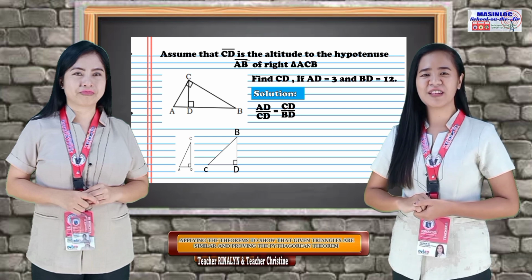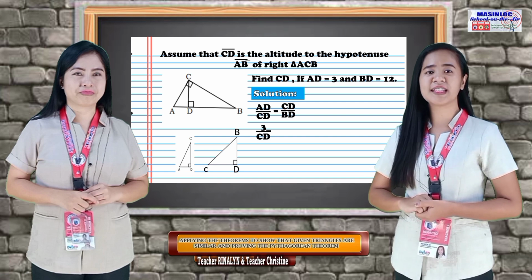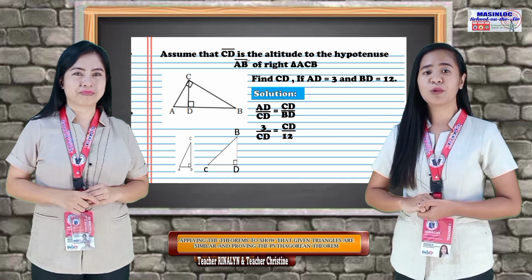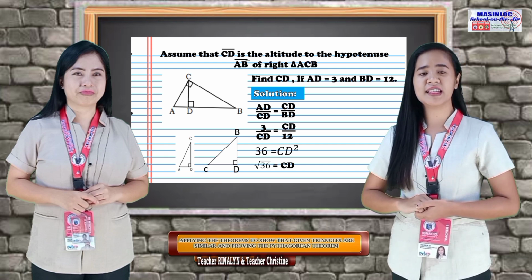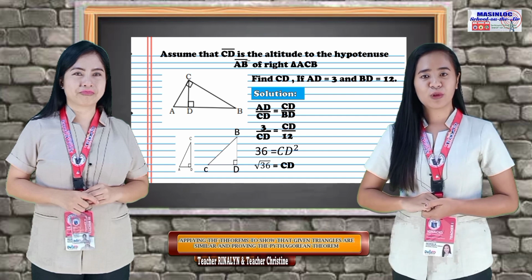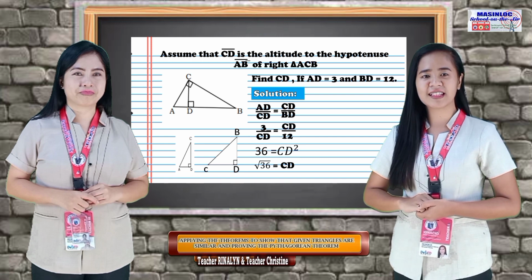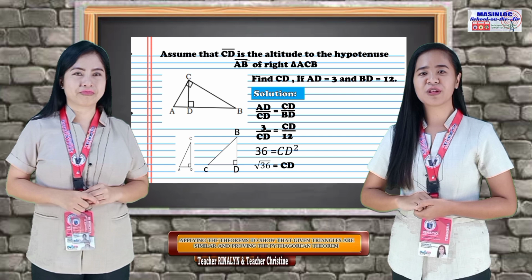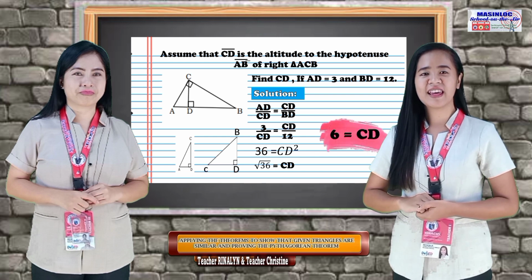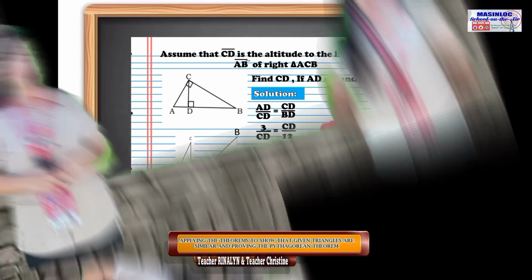Then we substitute the given values. 3 over CD is equal to CD over 12. Multiply 3 by 12, we will have 36, and CD times CD is equal to CD squared. In order to simplify the equation, let's get the square root of both sides. Square root of 36 is 6, and square root of CD squared is CD. Therefore, line segment CD is equal to 6.